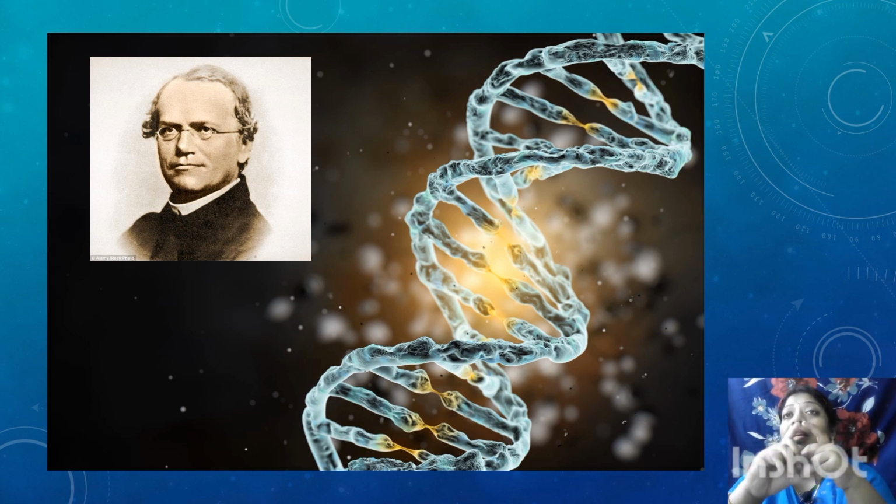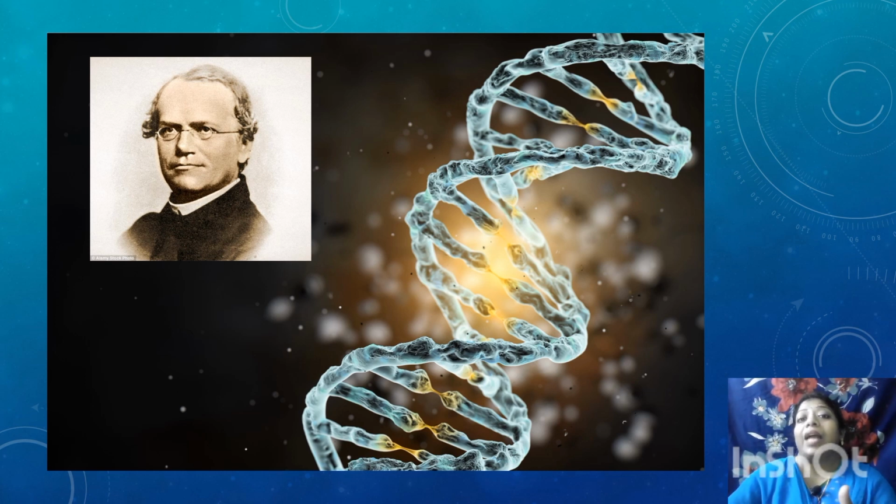He randomly checked the variation, that is, he crossbred a tall and a short plant, a round and a wrinkled, a shrunken one and a round. All these contrasting characters he went on experimenting with, and of course he is called the father of genetics. So here he experimented with a garden pea plant.